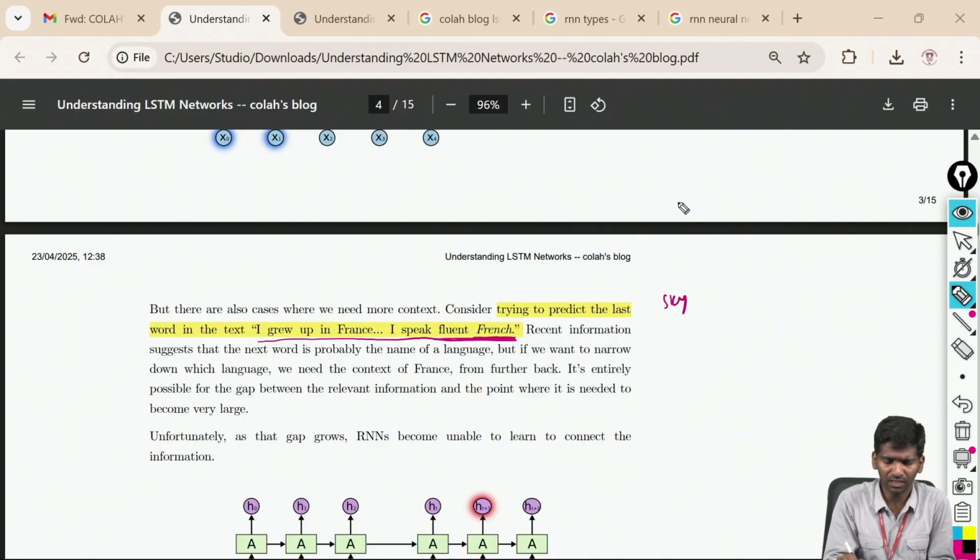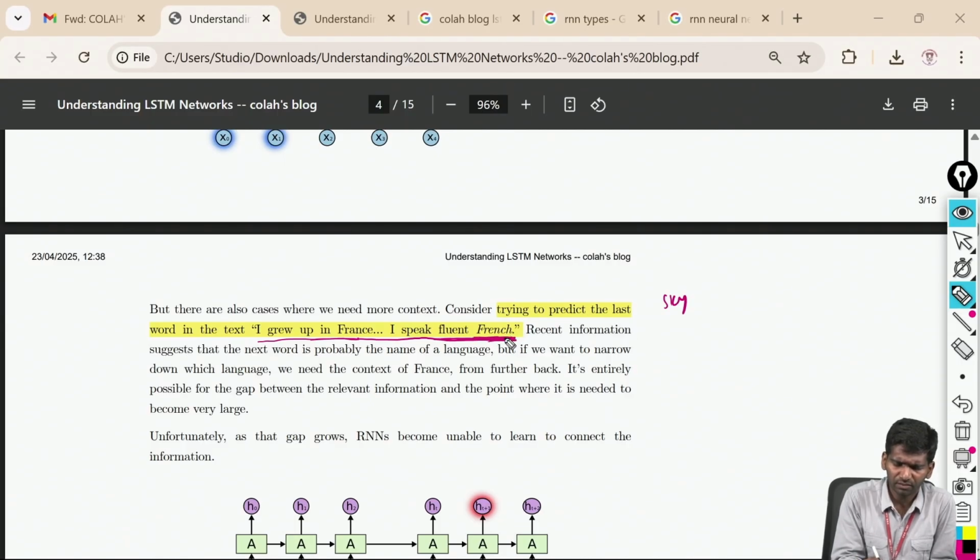Similarly, if I read this entire text, which word will fit here? "I speak fluent..." generally should be a language, and that language should be related to the entire paragraph. In my paragraph I have mentioned "I grew up in France," so you can expect "French" here, right?